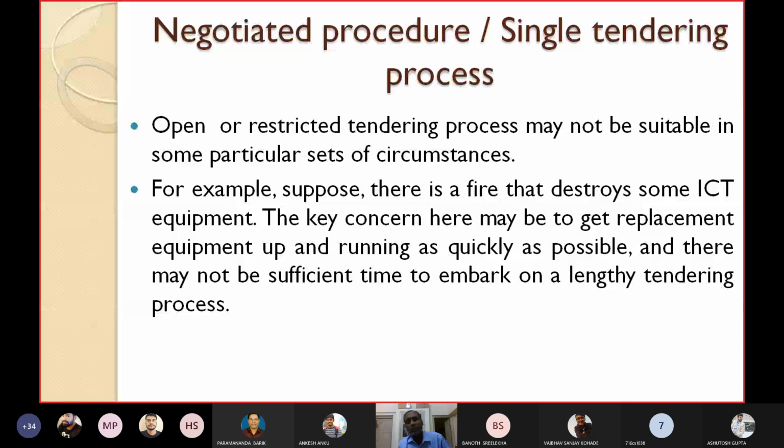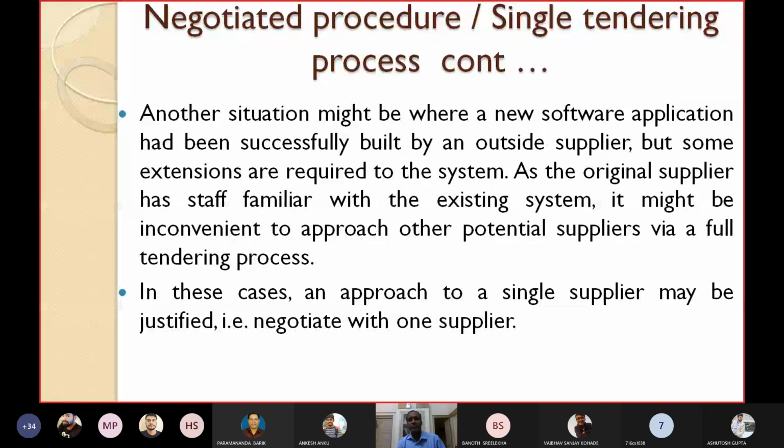Another case where you can go for single tendering is when you have purchased some UPS, generator or inverter from a firm. When you go for AMC, if you have purchased the UPS from a company, say Emerson, only Emerson people should come because they know their product. So in that case, it's better to go for single tender quotation basis instead of going for open tender or limited tender process. That will save your time.